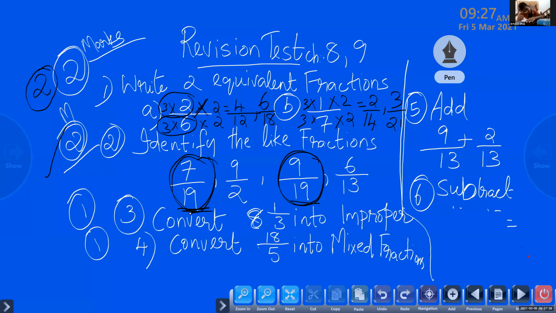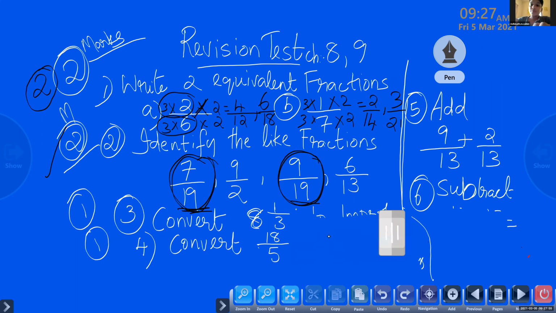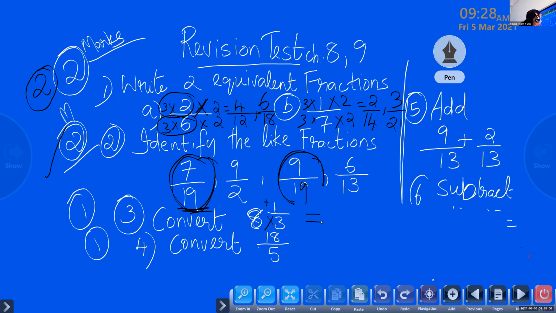Okay. Next one. Yes, Adina, question number 3. Convert 8 and 1 by 3 into an improper fraction. Tell me the answer. 8 into 3, 24. 24 plus 1, 25. 8 3s are 24 plus 1, 25 by 3. Yes, correct. Even if you got this answer, you can give 1 mark.